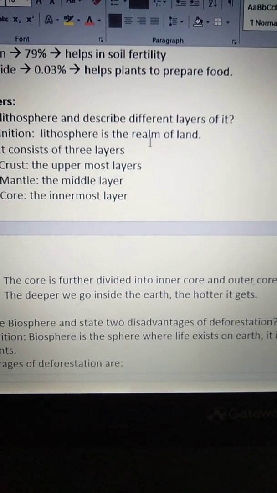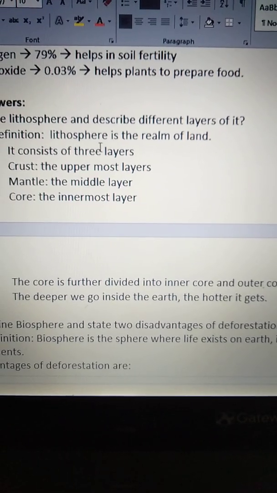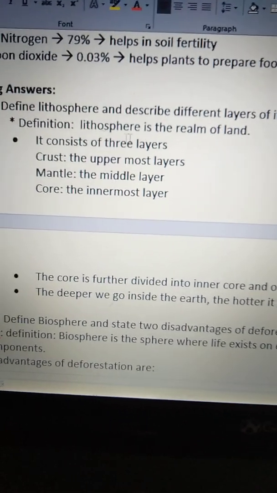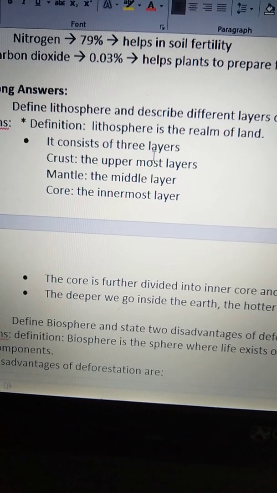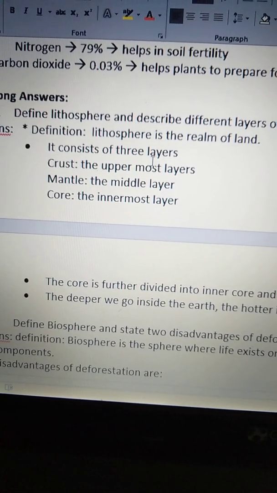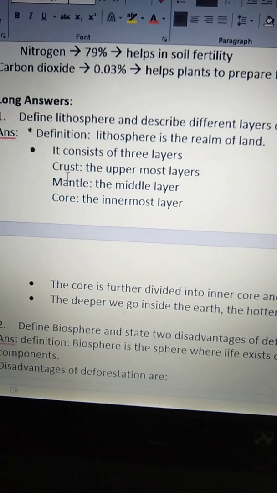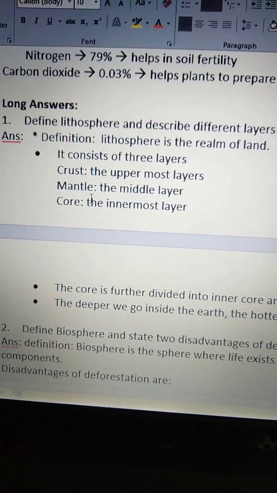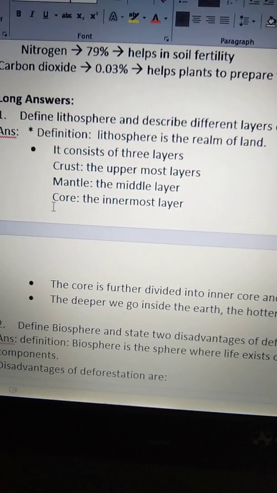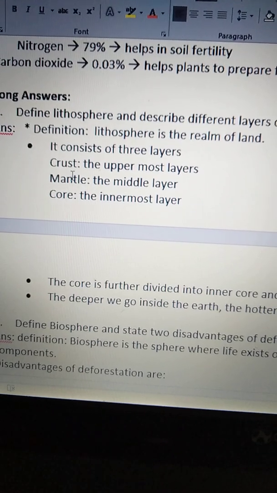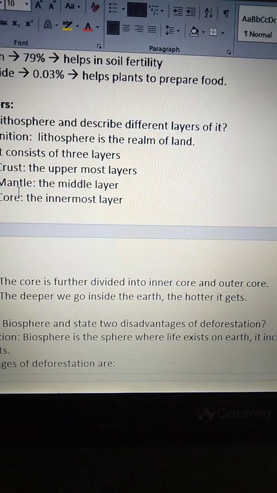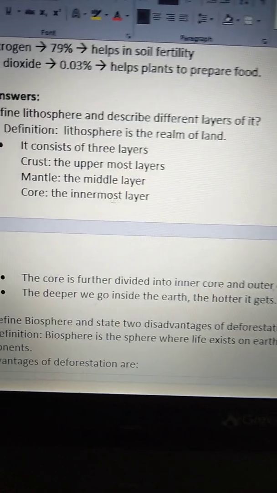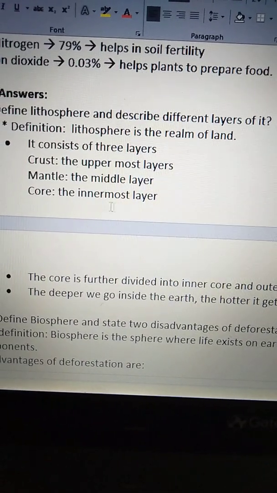Definition of lithosphere: Lithosphere is the realm of land. It consists of 3 layers. First one is crust. Next, the middle layer is mantle, and the inner layer is core. Crust, the uppermost layer. Mantle, the middle layer. Core, the innermost layer.